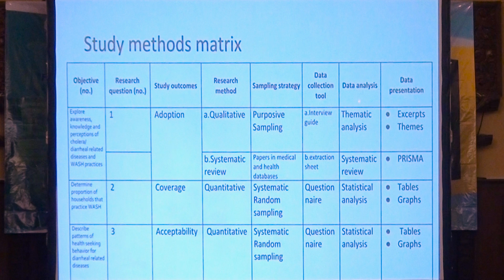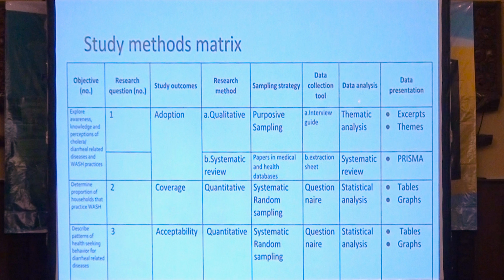For the second objective, which is to determine the proportion of households that practice WASH, we think the outcome will be coverage. That will tell us about coverage. The method will be quantitative. We shall use a systematic random sampling method. And the questionnaire will be used to collect the data. We shall perform statistical analysis. And then the data will be presented in the form of tables and graphs.